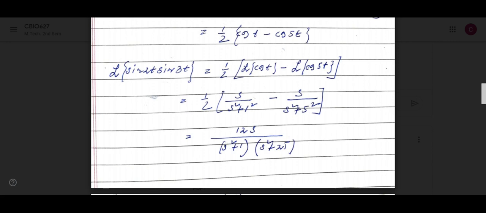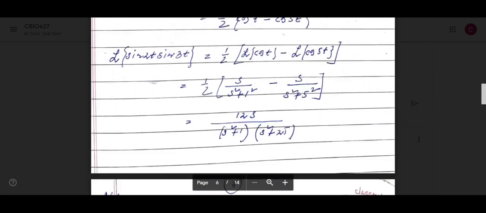So if you take the Laplace transform of only sin 2t, just directly you can put the formula. If you are so enthusiastic, instead of this one, e to the power minus t, this one you can find out.